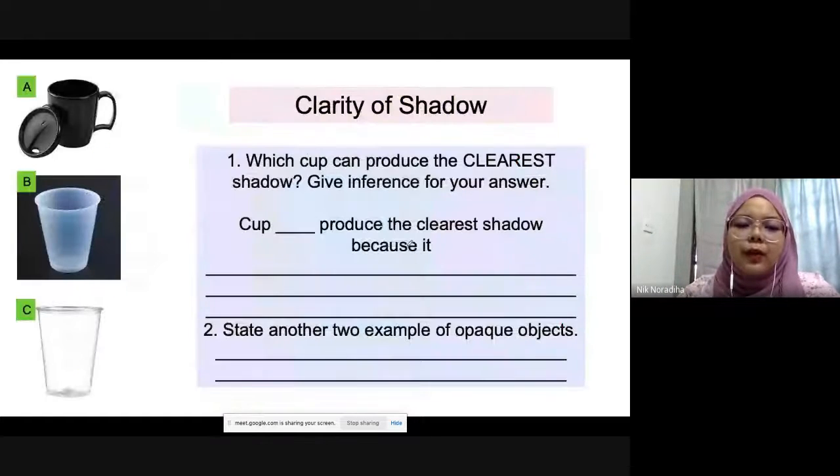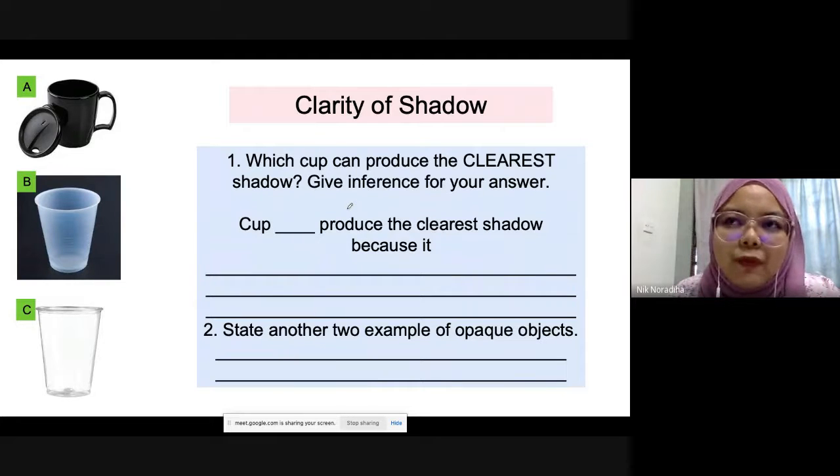So this one, teacher already assigned in Seesaw, for P4 Abu Bakar and P4 Umar. At the end of our class today, teacher wants to see everyone answer this question in Seesaw. If you did not answer this, you're not allowed to leave the class. This is for your individual self-learning, this activity in Seesaw and also your Skill Hebat book.